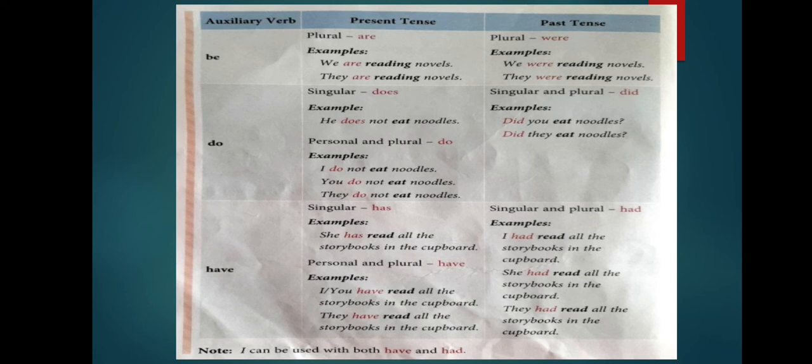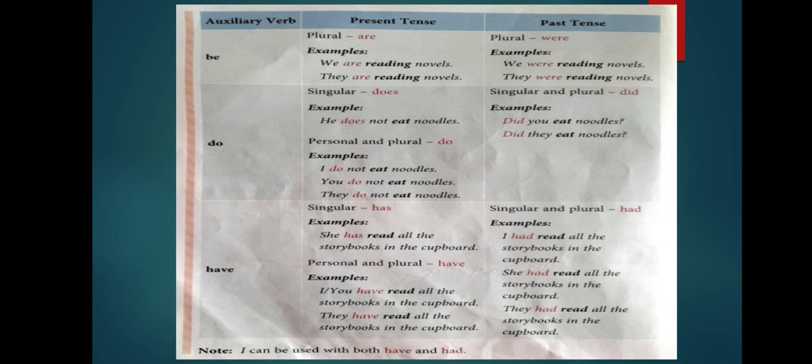Children, now we are going to see our next auxiliary verb, that is have. There are some verbs which show belongings, possession or state of having something. They are known as have verbs. There are three have verbs: has, have, had. We use has with singular noun in present tense. For example, she has read all the storybooks in the cupboard. Here in this example, the subject is in singular noun and the sentence is in present tense. So we have used has.